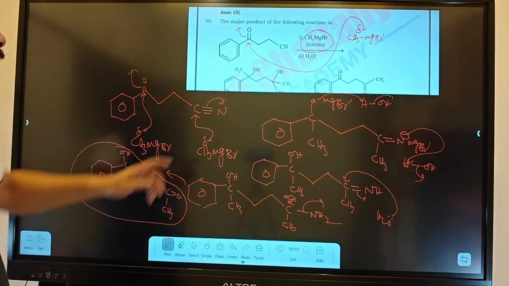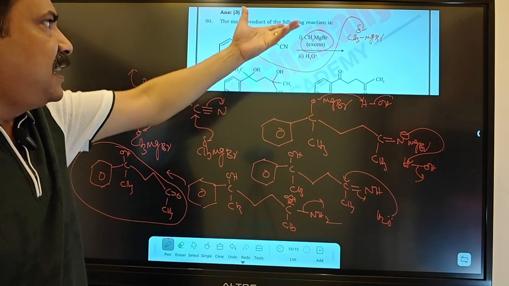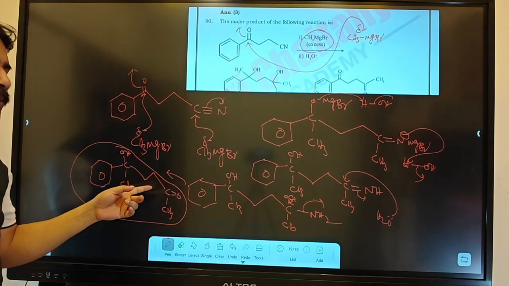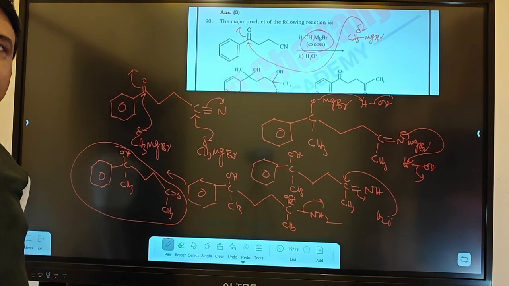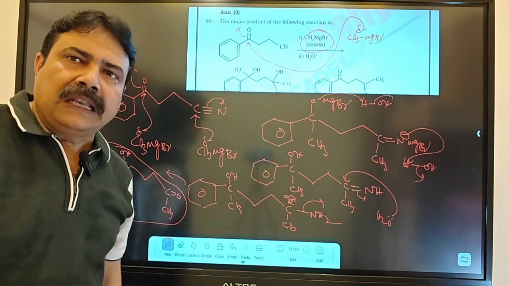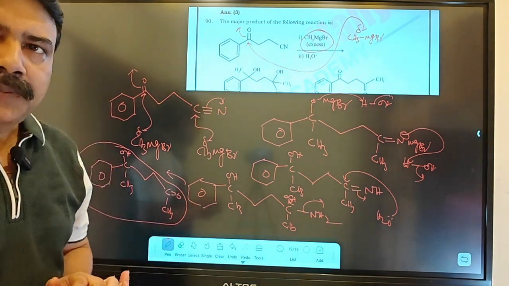Not that here people will think CH3MgBr and cyanide means COOH. You will get this as your product. That's why you need to know this reaction in detail. Then only you will be able to attend this type of question.